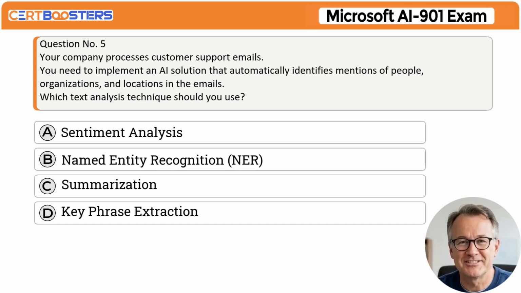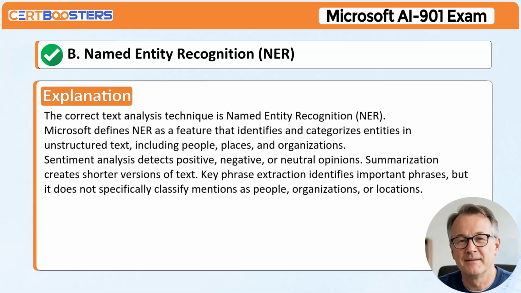Question number 5. Your company processes customer support emails. You need to implement an AI solution that automatically identifies mentions of people, organizations, and locations in the emails. Which text analysis technique should you use? A. Sentiment analysis. B. Named entity recognition, NER. C. Summarization. D. Key phrase extraction. Correct answer, B. Named entity recognition, NER.